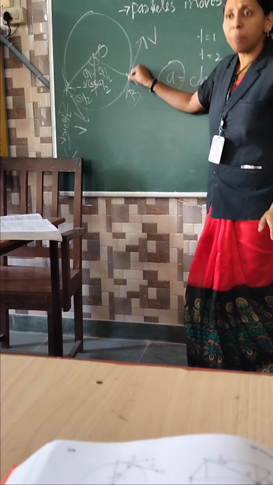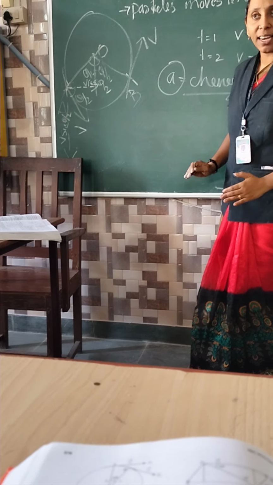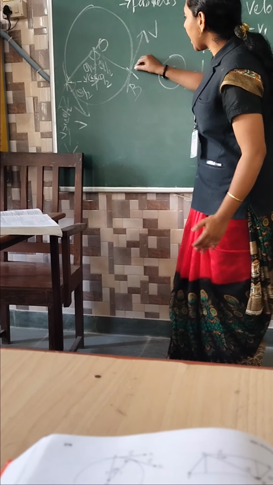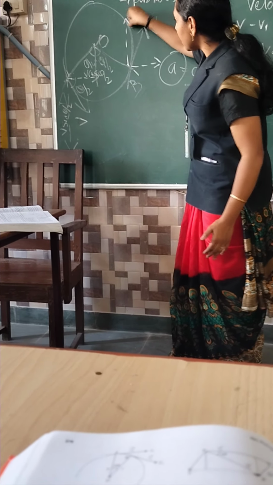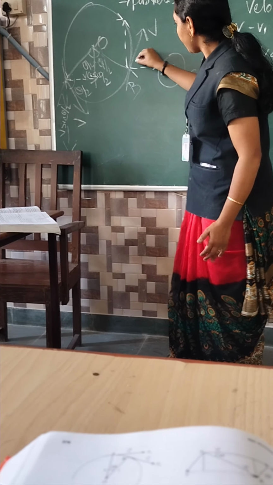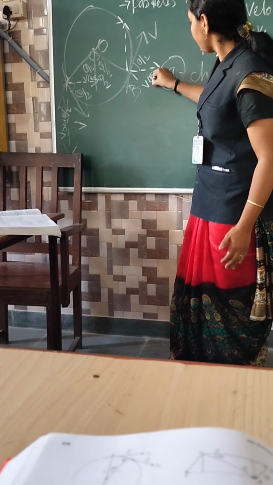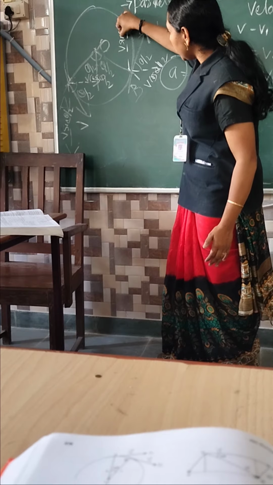In the case of B, it also has a velocity V. It is also an inclined line. It also contains vertical and horizontal components. So B's horizontal component is this. Vertical component is this. The angle for the horizontal component is theta by 2. So V cos theta by 2 and V sin theta by 2.